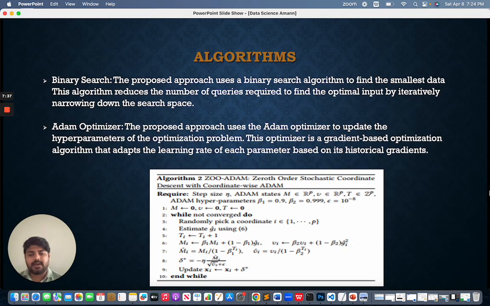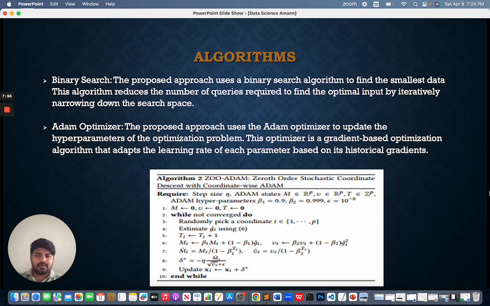Now we'll talk about binary search. The proposed approach uses a binary search algorithm to find the smallest data. This algorithm reduces the number of queries required to find the optimal input by iteratively narrowing down the search space.